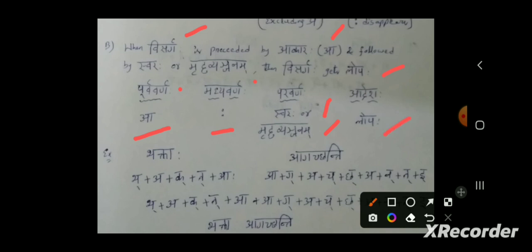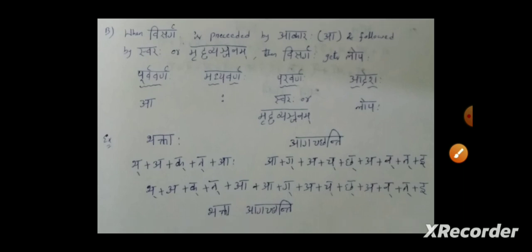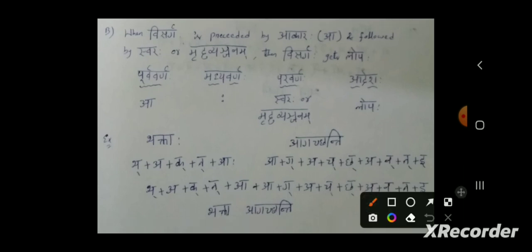The example is, see this, Bhaktaaha agachanti. What is the expansion for Bhaktaaha? Bhakara plus aa plus kakara plus takara plus aaha. What is the expansion for agachanti? A plus gakara plus a plus chakara plus chakara plus a plus nakara plus takara plus i.